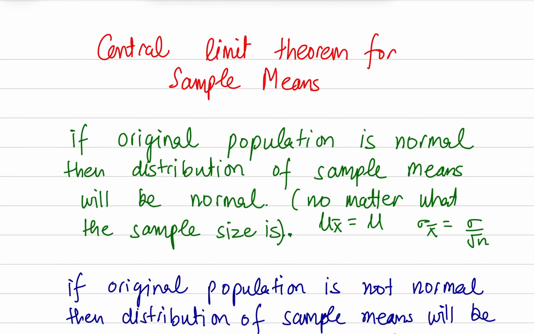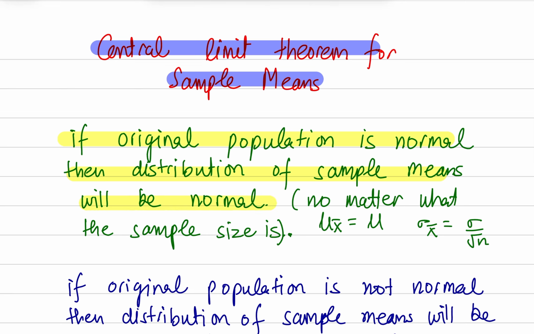Today we are going to discuss central limit theorem for sampling distribution of means. If original population is normal, then the distribution of sample means will be normal regardless of the sample size. We can pick small size samples or large size samples. The distribution of sample means will be normal, and the mean of that distribution, called mu x bar, will be